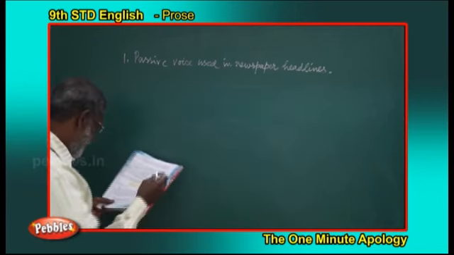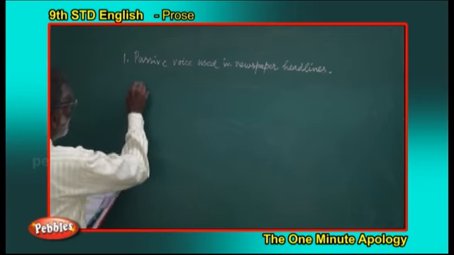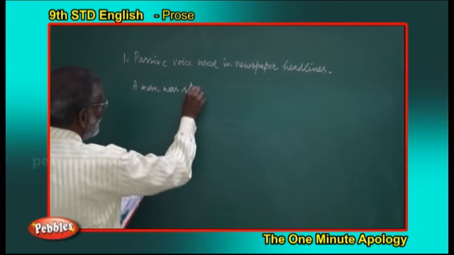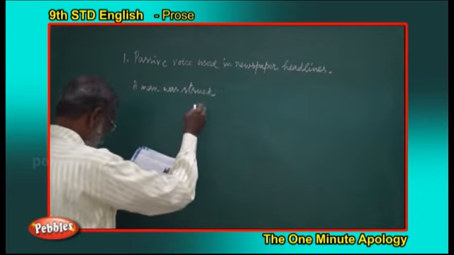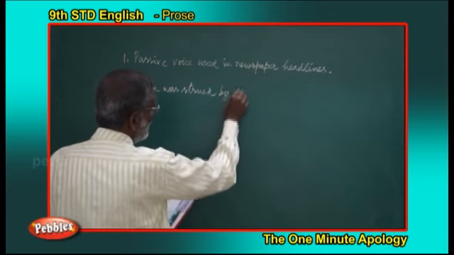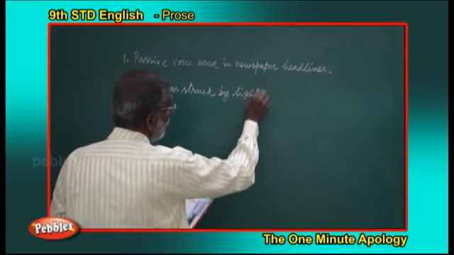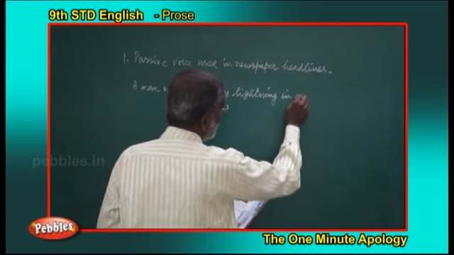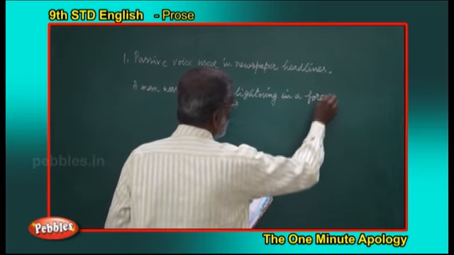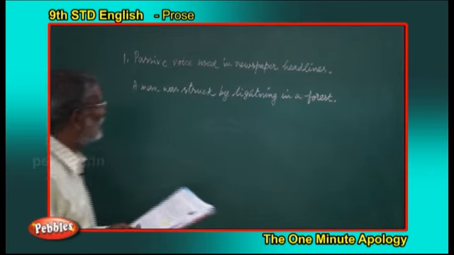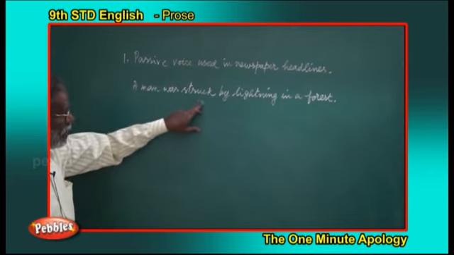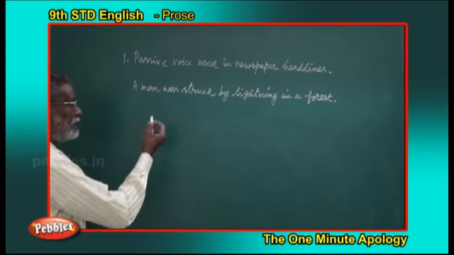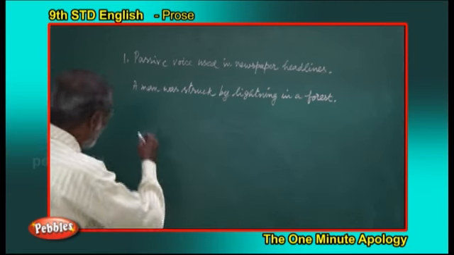See, for example, a man was struck by lightning in a forest.